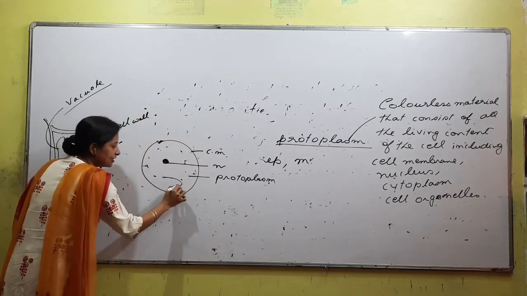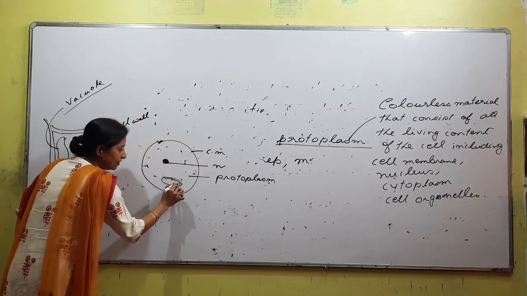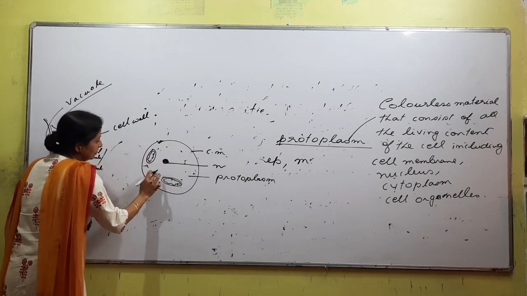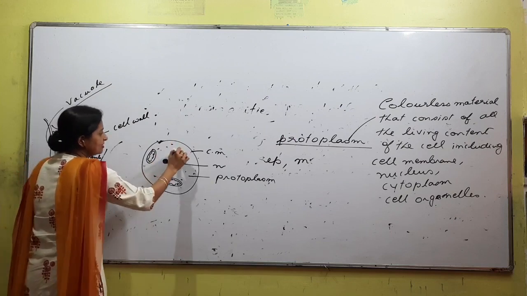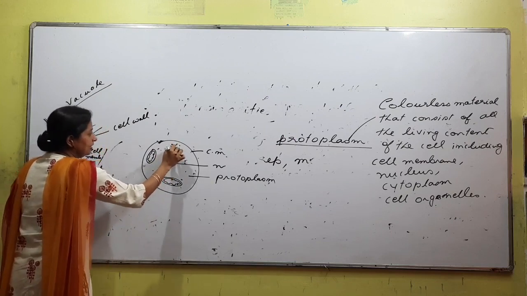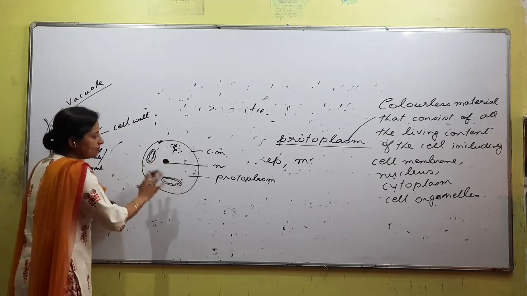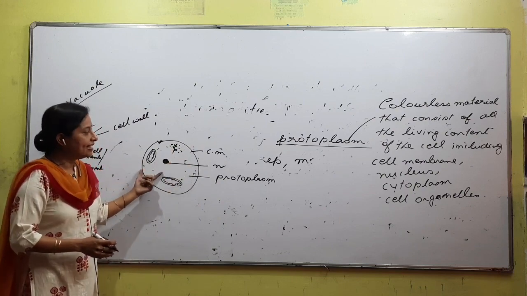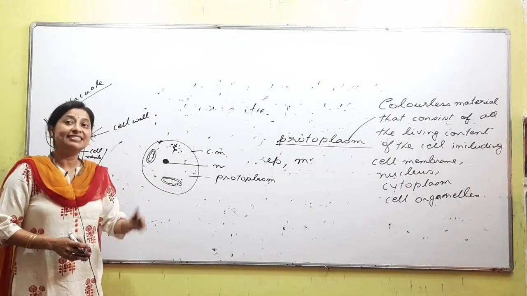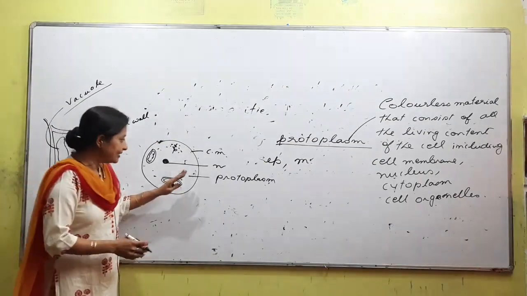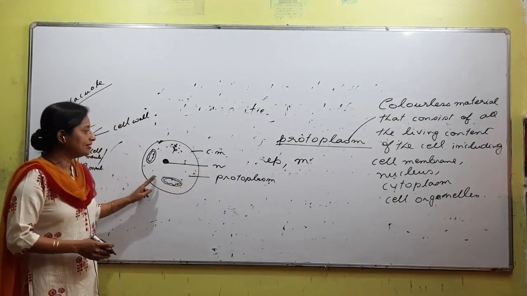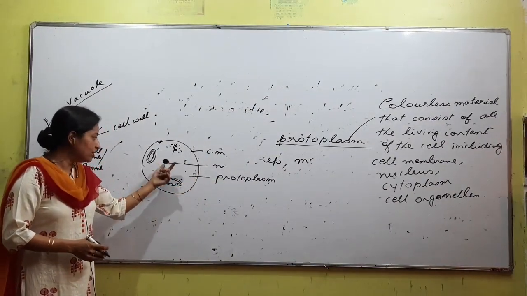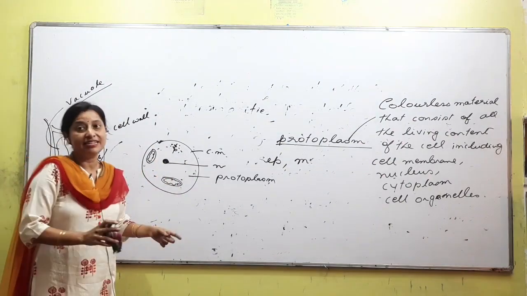Next, there will be some organelles. For example, mitochondria, I think you all have heard, right? Golgi bodies, mitochondria, lysosomes. There are so many things, ribosomes, lysosomes, etc. As of now, what is protoplasm? Protoplasm is a colorless liquid, or we can say the entire contents inside the cell is called protoplasm. We also have to consider the membrane. So protoplasm consists of the membrane, the nucleus and all the organelles that are present inside the cell.